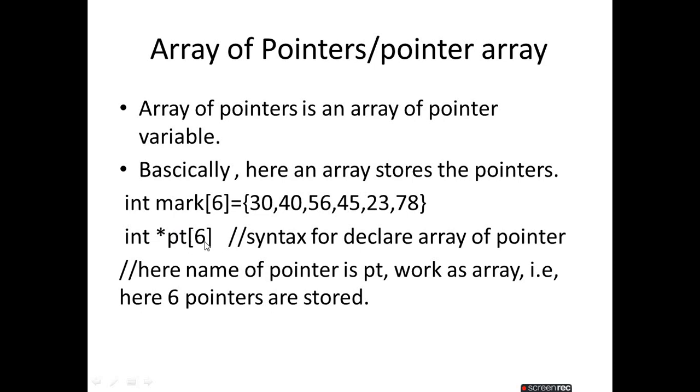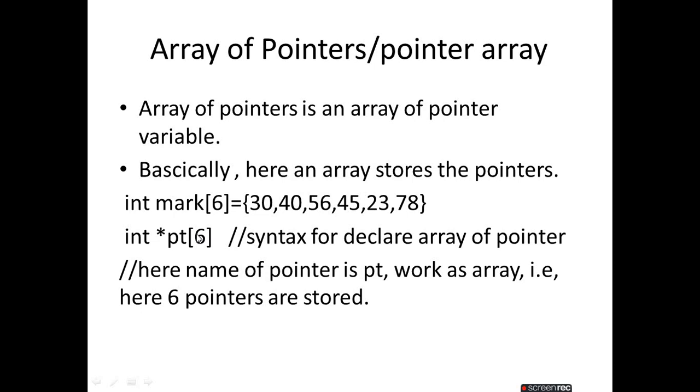Here is a pointer that works like an array of size 6. The name of the pointer is pt. It works like an array, that is, *pt[6], where the pointer name is pt. That means here we store 6 pointer variables. That's what I'm trying to say.